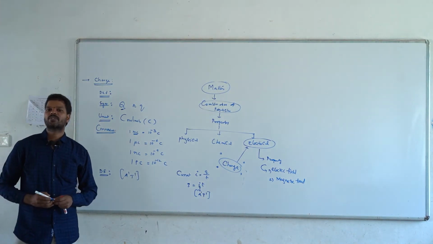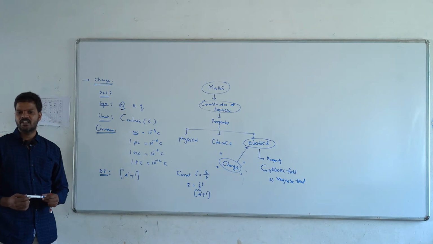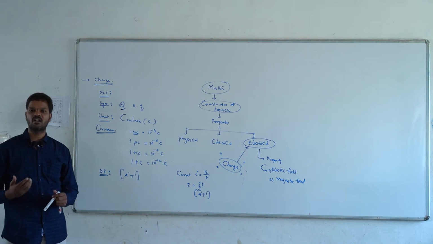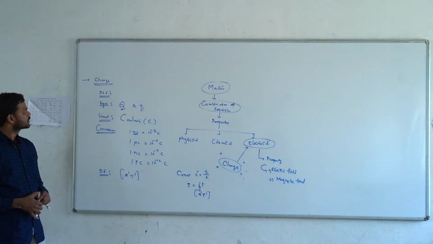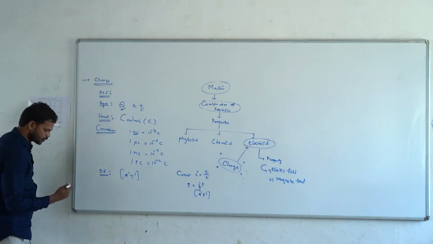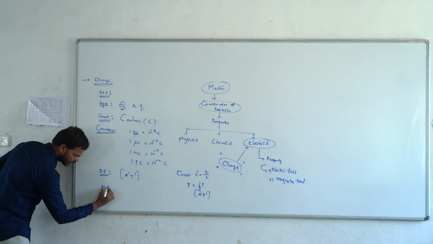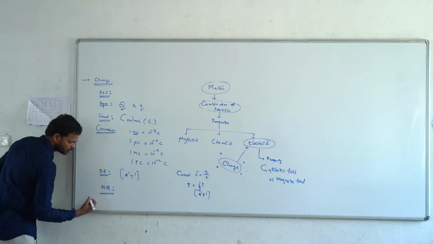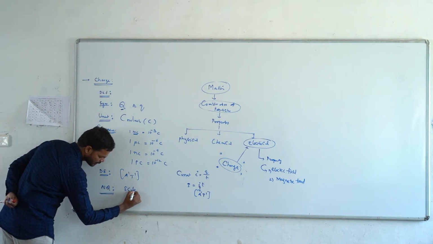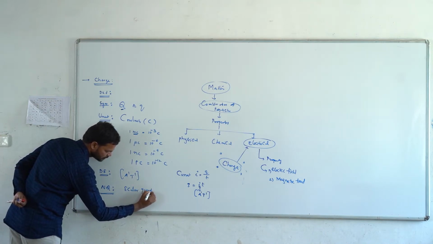And also as per physics, each and every quantity may be either a scalar, a vector or a tensor quantity. So what type of quantity is the charge? That is the nature of quantity, NQ. Here the charge is a scalar quantity.